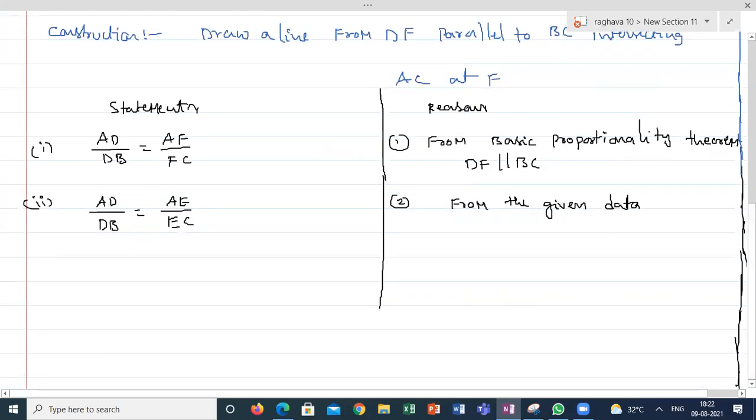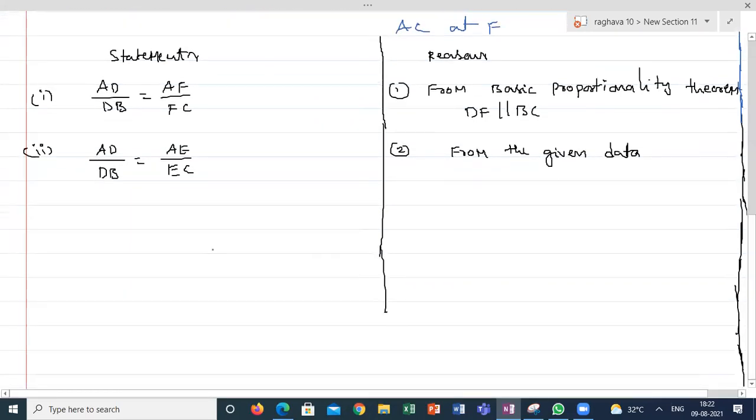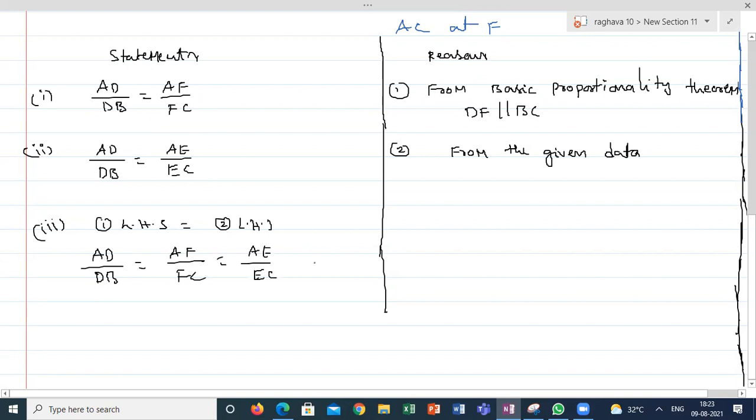Now, if I look into the first statement and second statement, the LHS of the first statement and the LHS of the second statement are the same. So my third one is from equation 1 LHS equal to statement 2 LHS. So AD by DB can be written as AF by FC is equal to AE by EC. This is the third statement, from statements 1 and 2.